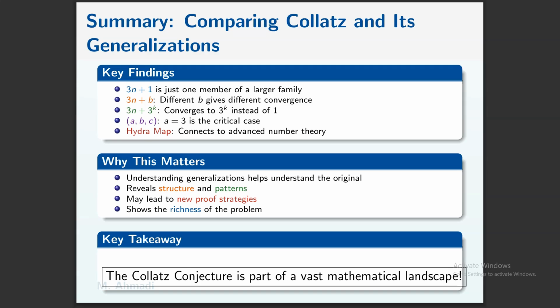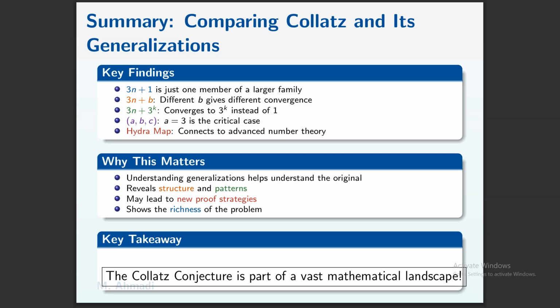The summary of the presentation is comparing Collatz and its generalizations. The key findings are: 3n+1 is just one member of a larger family. For 3n+b, different b gives different convergence. 3n+3^k converges to 3^k instead of 1.